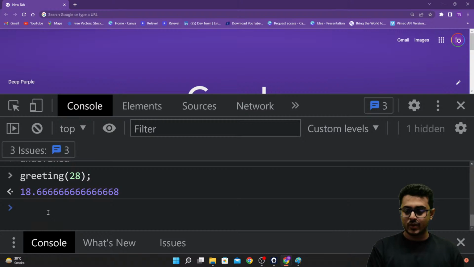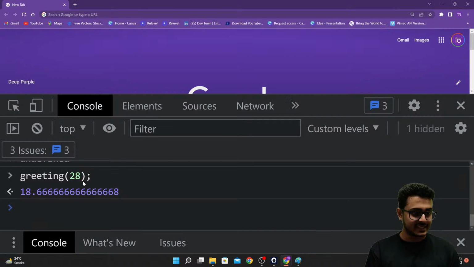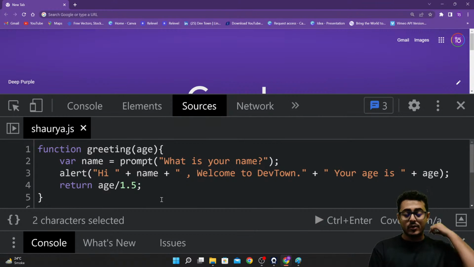So let's continue from right over here. We are done with this. What have we done up till now? We have learned how to take an input, how to take in parameters. We have learned how to give a return statement back as well. We have seen how to create our very own function as well. So I don't think there should be any more problems with this. Please let me know.